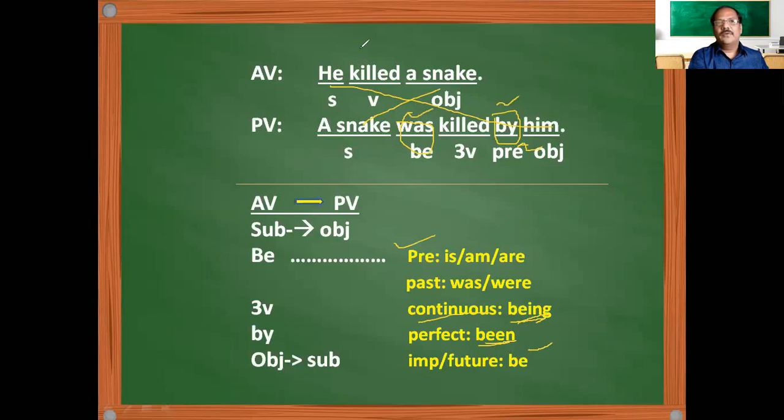So I tell you, all passive sentences have this structure. If you know the meaning of the sentence, okay. Otherwise also, just looking at the sentence, you can say whether it is in active voice or passive voice, because all passive sentences have a B form and the third form of the verb as a structure. Okay, so that way we convert active voice into passive voice. Follow all these 5 steps so that your active voice will be converted into passive voice.